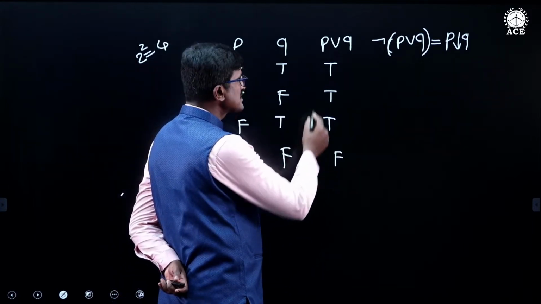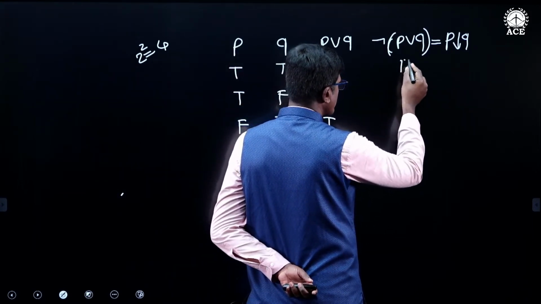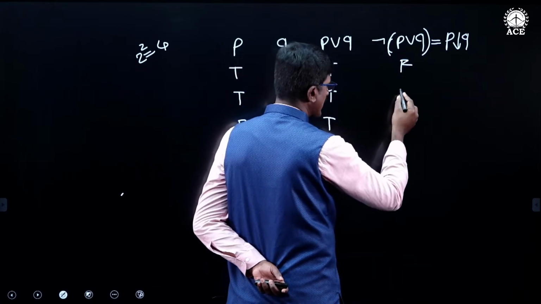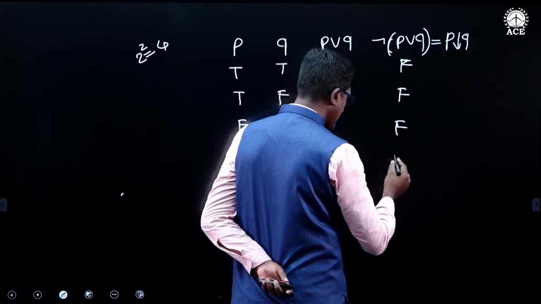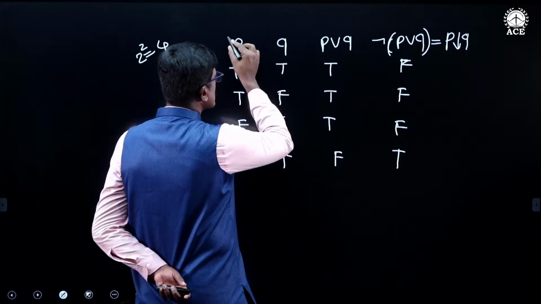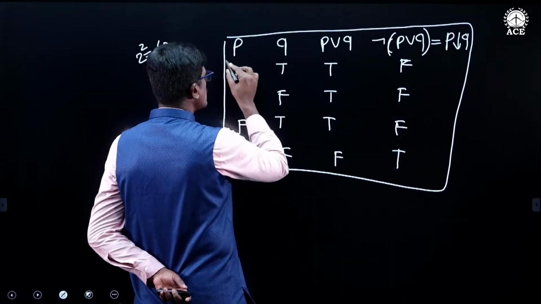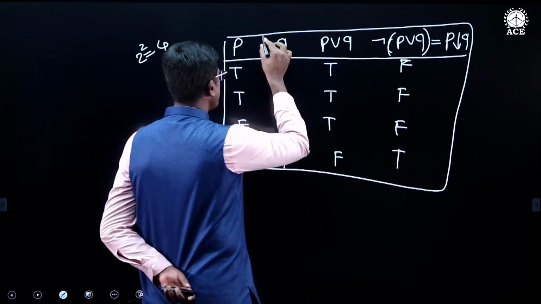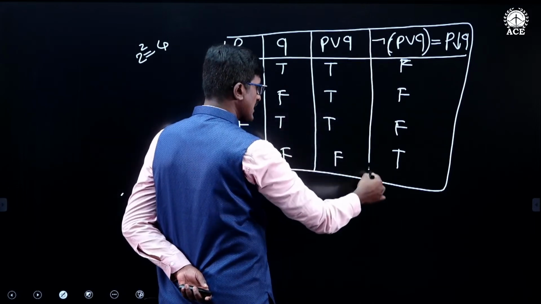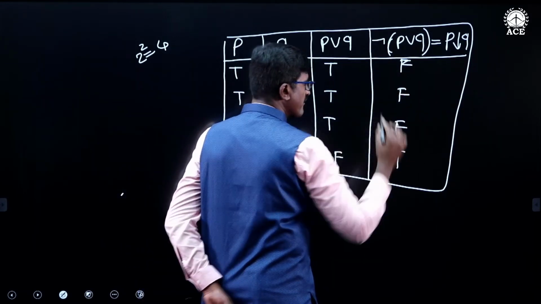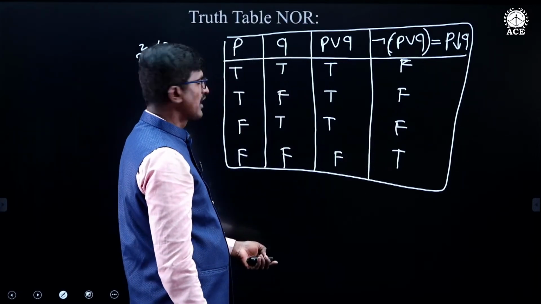Now we will find the negation of this disjunctive statement. When this is true, the negation of this is false. When this is false, the negation of this is true. This is the truth table for the NOR connective. Here I am taking two simple statements, P and Q, then finding the truth values for the disjunctive statement, and then the truth values for the NOR connective.